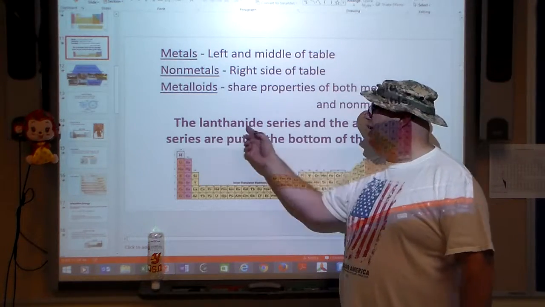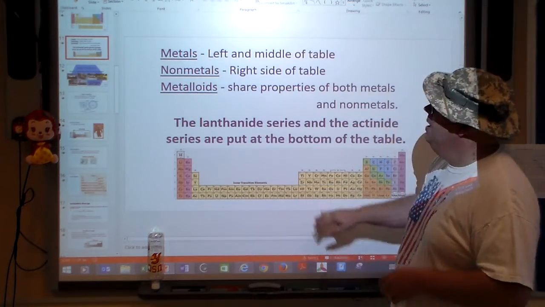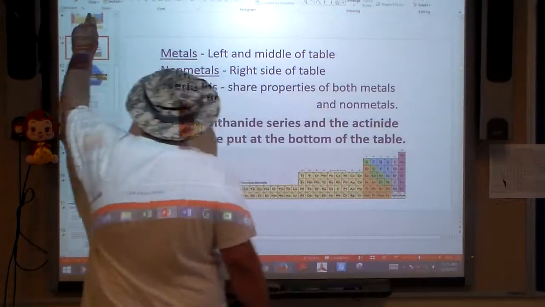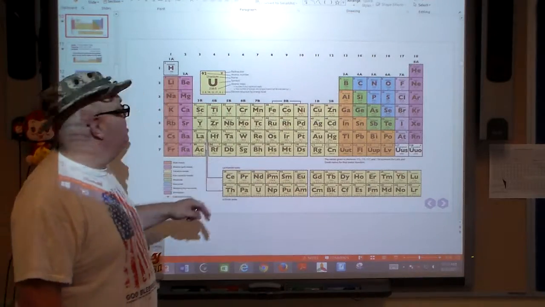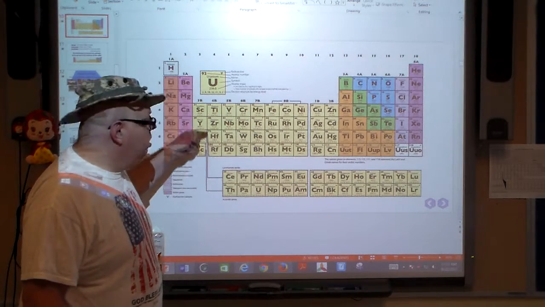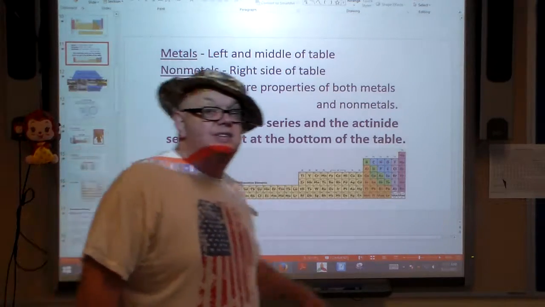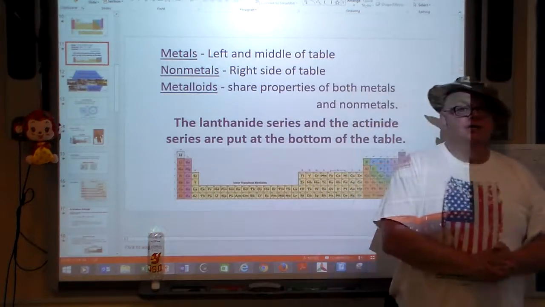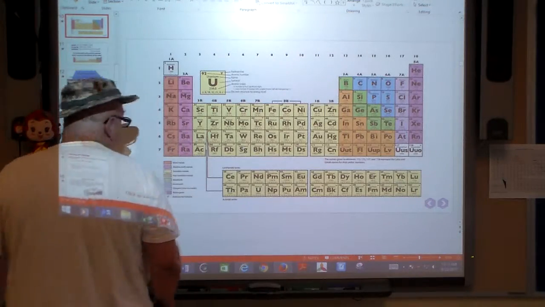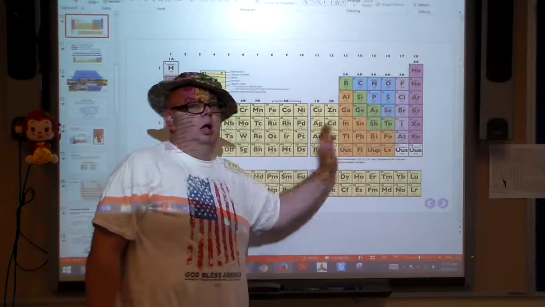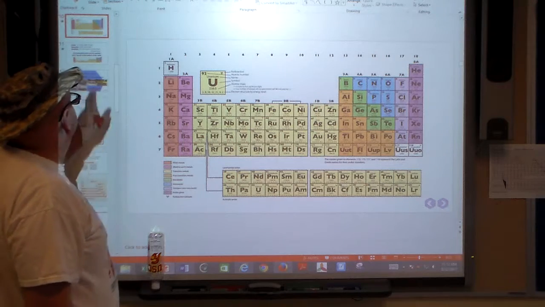Now, we do have something called the lanthanide series and the actinide series, and we have them on the bottom of the table. Compared to the previous chart, our lanthanide and actinide series are on the bottom here, and there is a reason. They do go in here, and while that is considered correct, we took those out and stuck them on the bottom so that we can have a more manageable periodic chart.